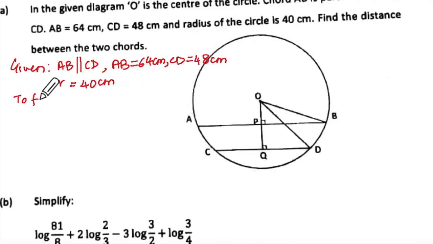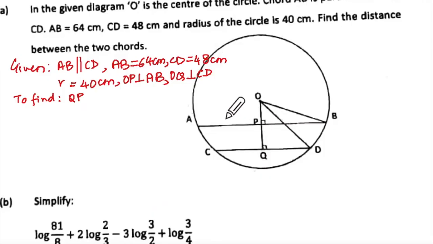So to find OP, correct? Now what else they have given us which we did not write? That OP is perpendicular to AB, we did not write that. And OQ is perpendicular to CD, which we did not write. No, you have to find PQ.